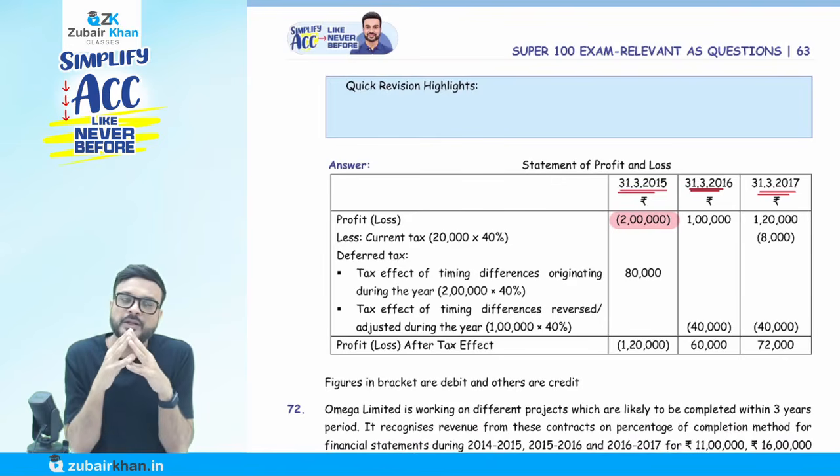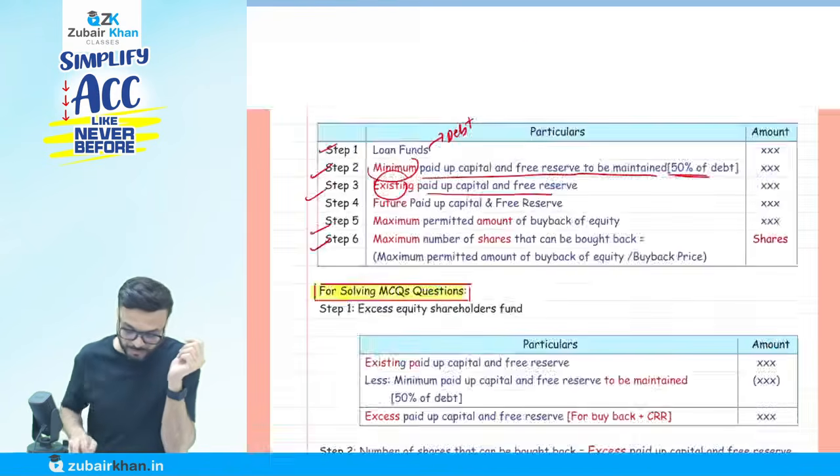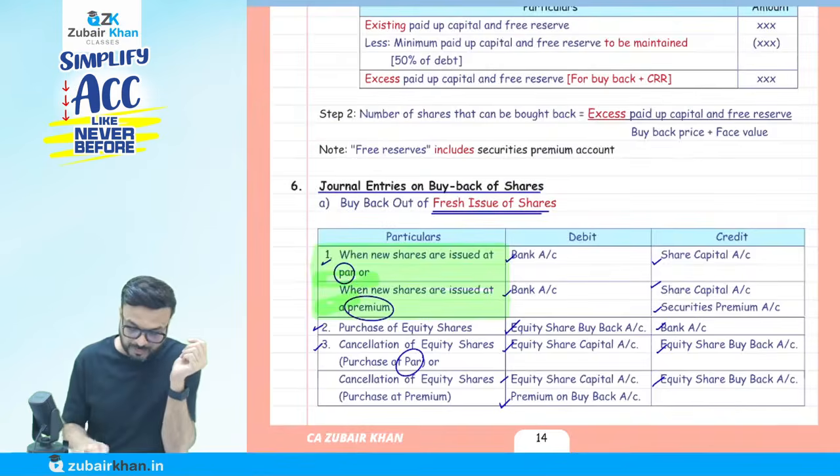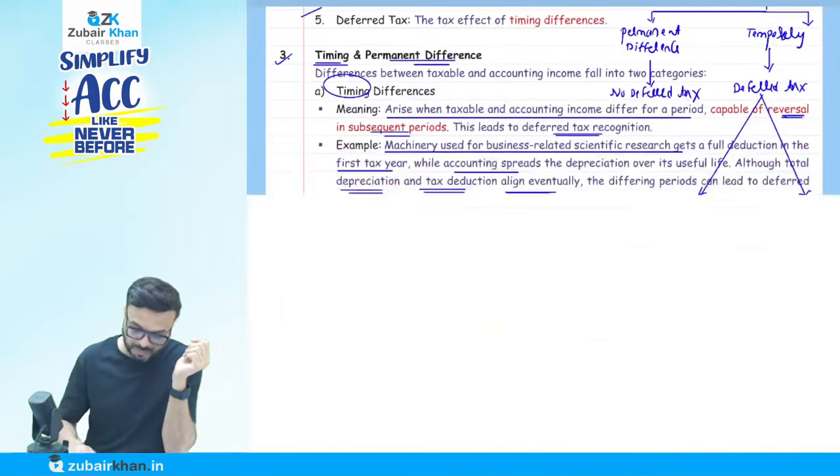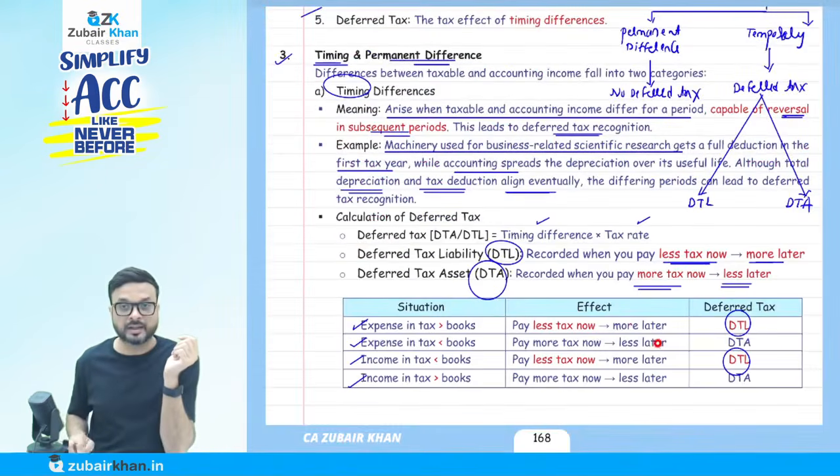Now listen carefully. It means these 2 lakh I can carry forward to next year. Correct. In the next year, if it is carried forward, I am going to pay a lesser amount of tax later. So if you are going to pay a lesser amount of tax in future, it's a deferred tax asset.